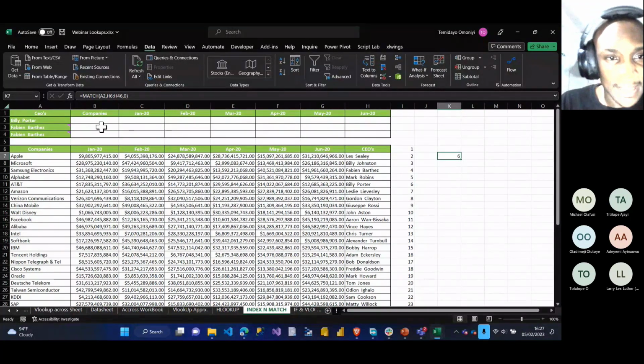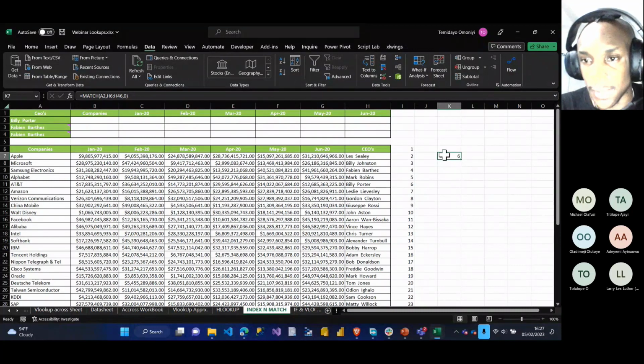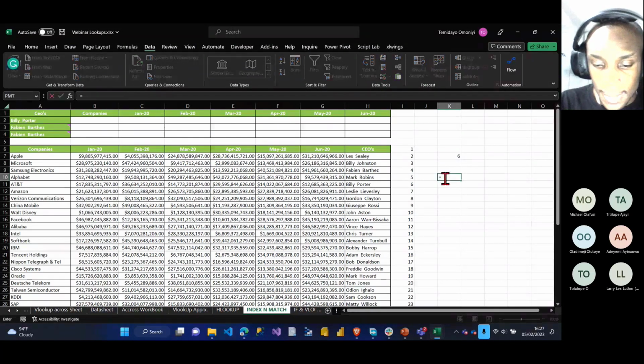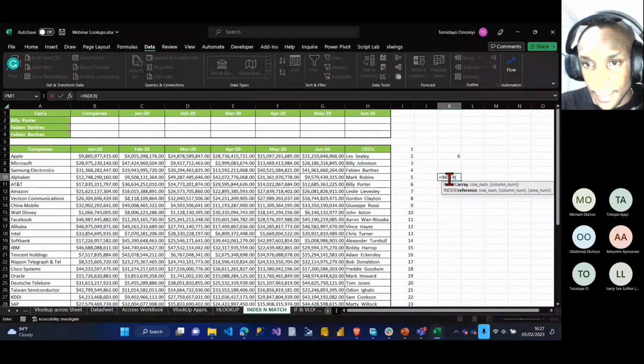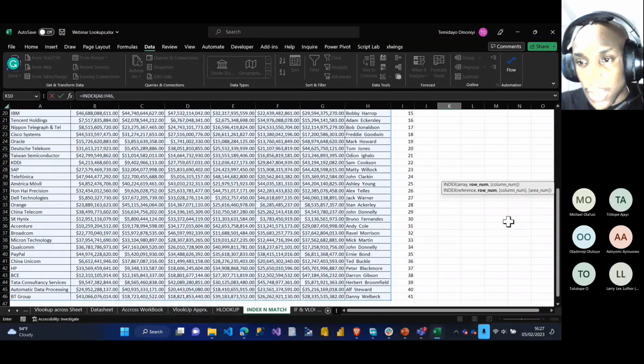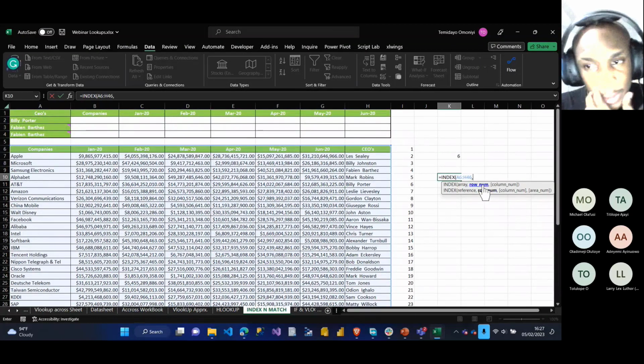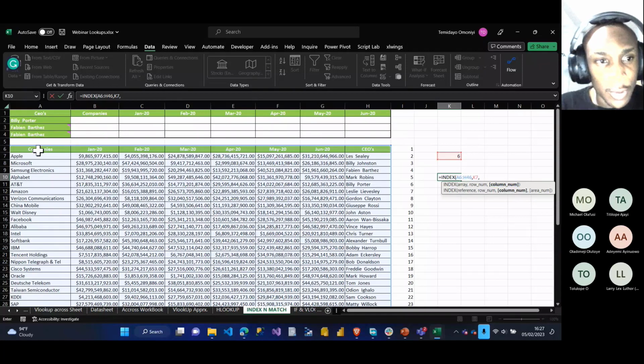So let's now use index and match. I've gotten the row position, which is 6, using the match formula. So let's say I now want to use the index. I say equals to index, right? Condition 1 is my table array, that's the entire data table. I press Control Shift right, Control Shift down, comma. You can see now condition 2 is my row position. I know my row position for Billy Potter is 6. I select the 6, which I've already done here, comma. And the column number. I'm looking for the company name, right? So I put 1 here, close my brackets, enter.